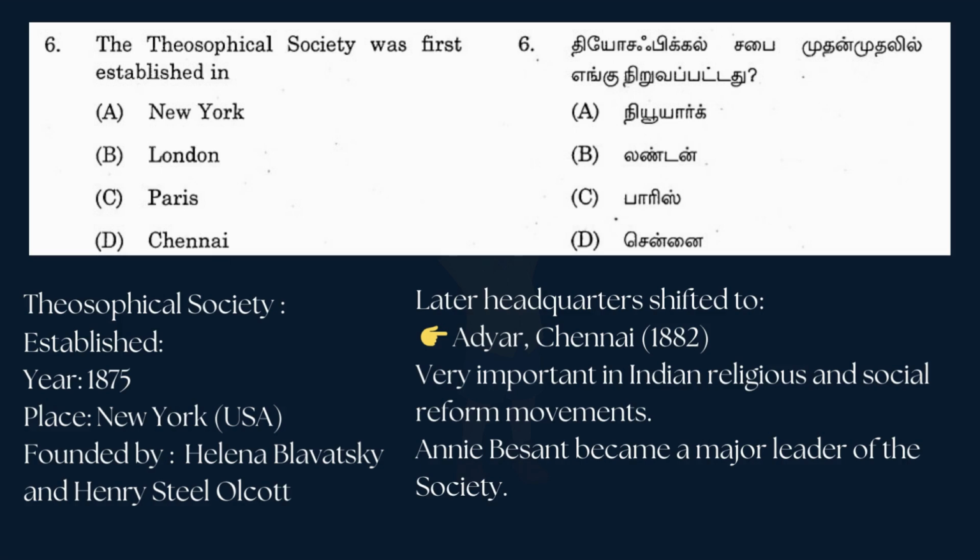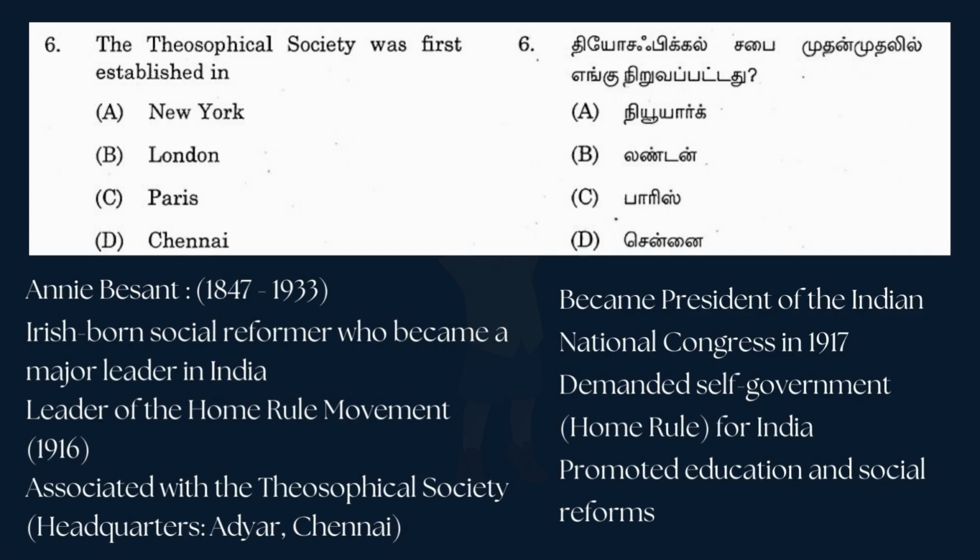Very important in Indian religious and social reform movements. Annie Besant became a major leader of the society. And now some details about Annie Besant. Her period, 1847 to 1933. She was an Irish-born social reformer who became a major leader in India, and she was a leader of the Home Rule movement, 1916. And she was associated with the Theosophical Society, headquarters, Adyar, Chennai. She became president of the Indian National Congress in 1917, and also she demanded self-government, home rule, for India, and she promoted education and social reforms.